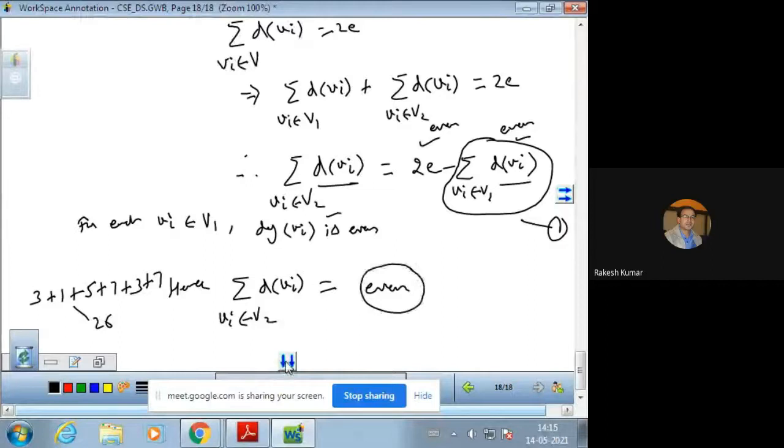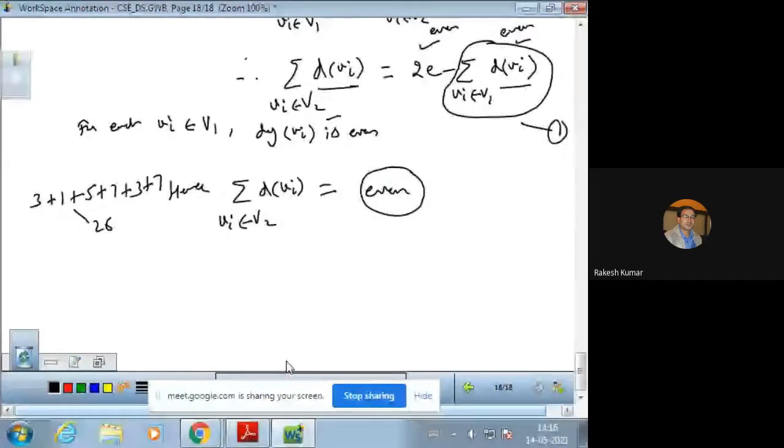So the sum of the degrees of an even number of vertices of odd degree is always even. Although the degrees are odd, the number of vertices is even. We can take 2, 4, 6, 8, or 10, but we cannot take an odd number of vertices. So that is always even, and this is the proof of the theorem.